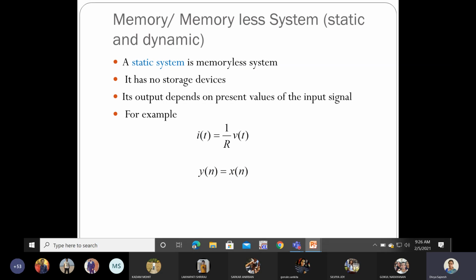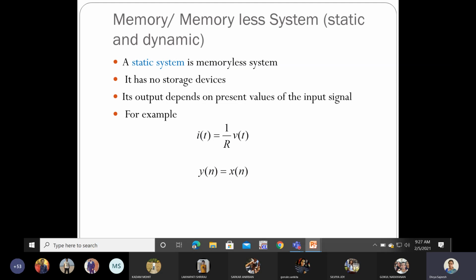For example, if I take a purely resistive circuit, the resistance cannot save the charge. That means when I switch off the power supply for the system, the current through the resistance also will decay immediately as and when I switch off the EMF for the circuit. So such a circuit is a memory less system or a static system.